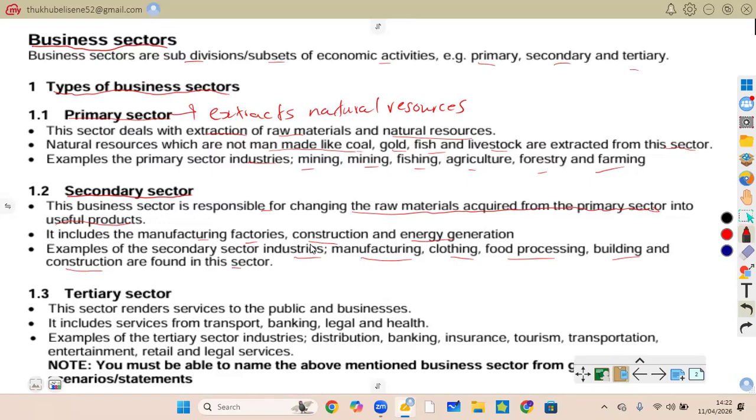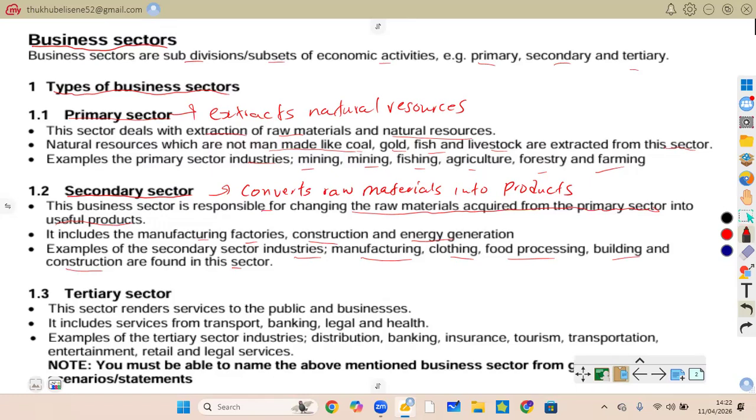So with this one, you're saying it converts raw materials into useful or meaningful products. These are what you call the secondary sector. For example, you can manufacture bread from wheat. Wheat is a primary sector product. Once you convert it into bread, now it becomes what? A secondary sector product. Are we together?